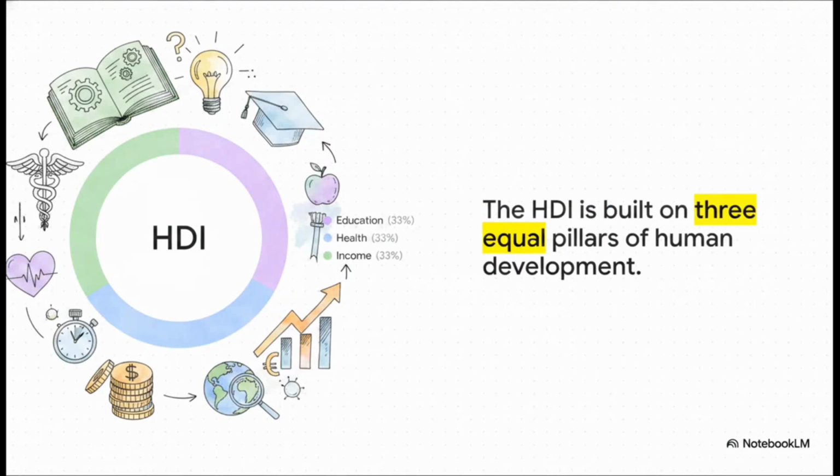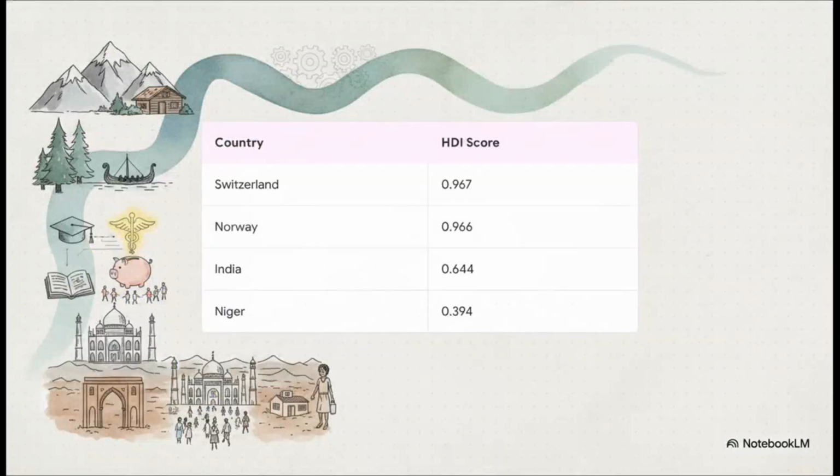Second is how long a person is expected to live at birth, which beautifully reflects healthcare and nutrition. And third is a decent standard of living, measured by gross national income per capita. And this is brilliantly adjusted for purchasing power, so we can fairly compare across borders. Now, when we look at the actual global rankings, the contrast becomes incredibly clear.